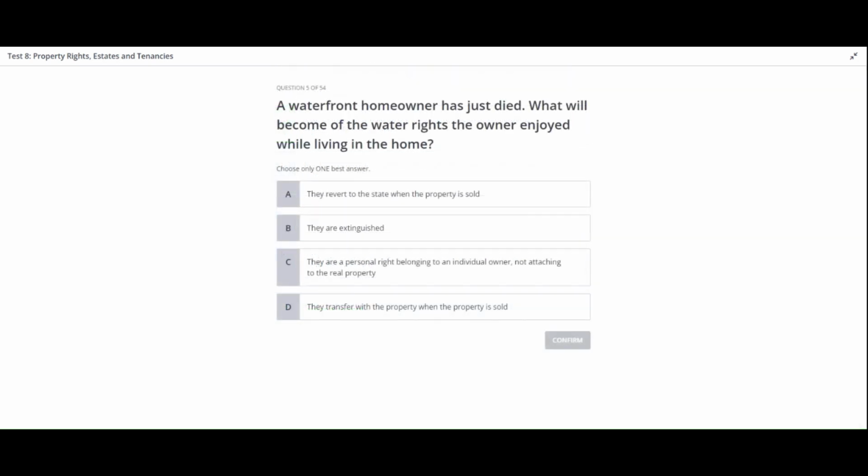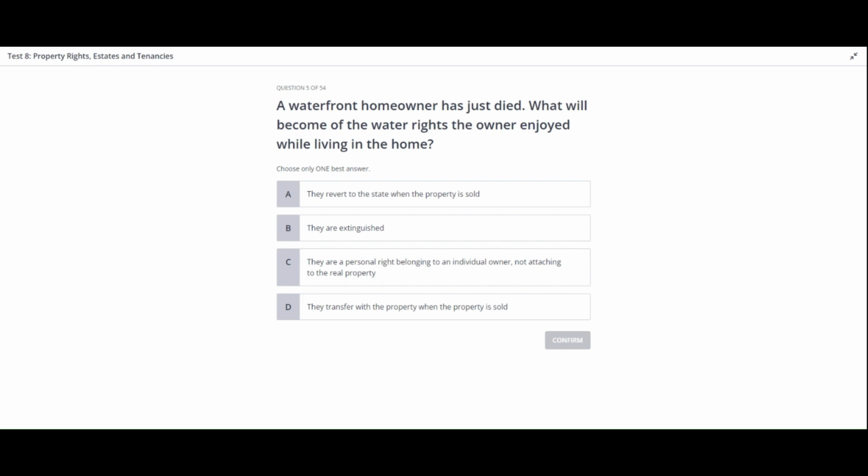Question number 5. Here's the scenario. A waterfront homeowner has just died. What will become of the water rights the owner enjoyed while living in the home? Here are your options. A, they revert to the state when the property is sold. B, they are extinguished. C, they are a personal right belonging to an individual owner, not attaching to the real property. D, they transfer with the property when the property is sold.